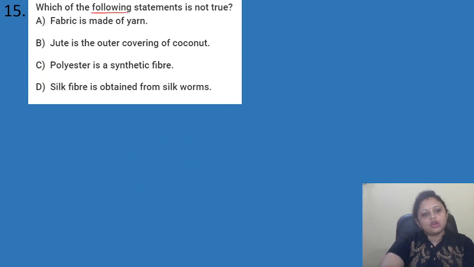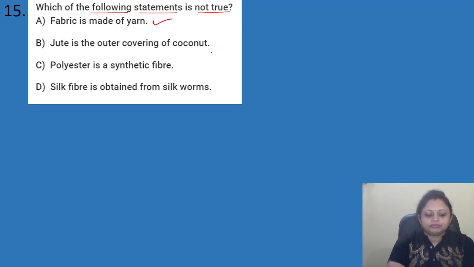Which of the following statement is not true? Options are A, fabric is made of yarn. B, jute is the outer covering of coconut. C, polyester is a synthetic fiber. D, silk fiber is obtained from silkworm. Okay. So, here we have to find out which of the following statement is not true. Okay. So, first one, fabric is made up of yarn. It is correct.